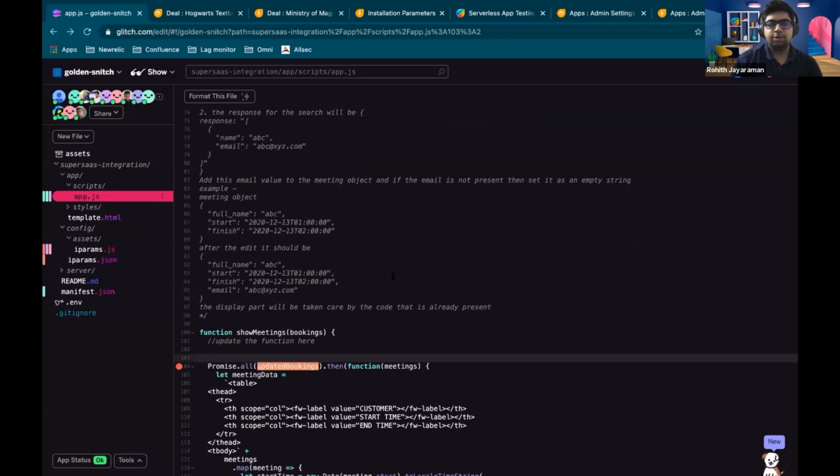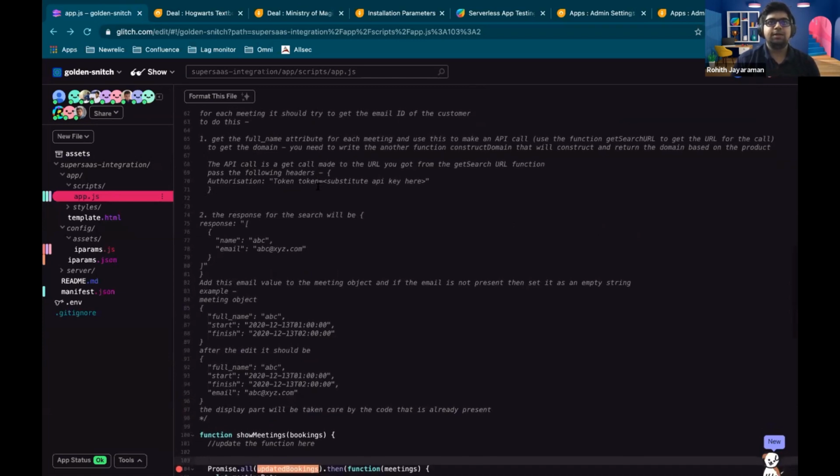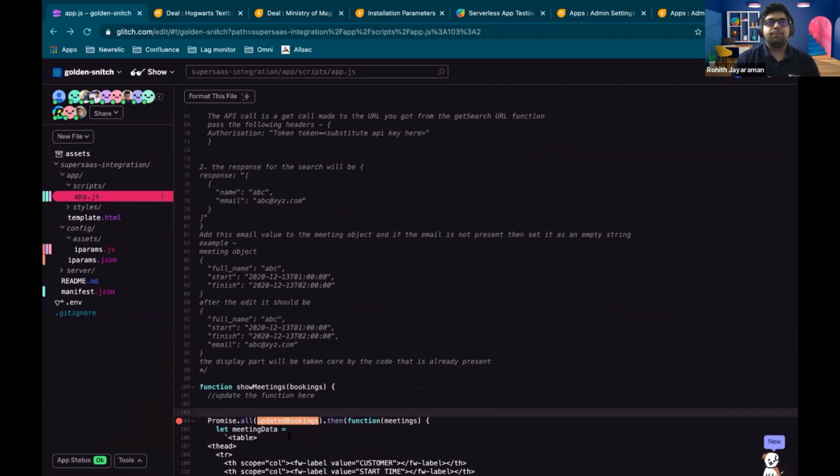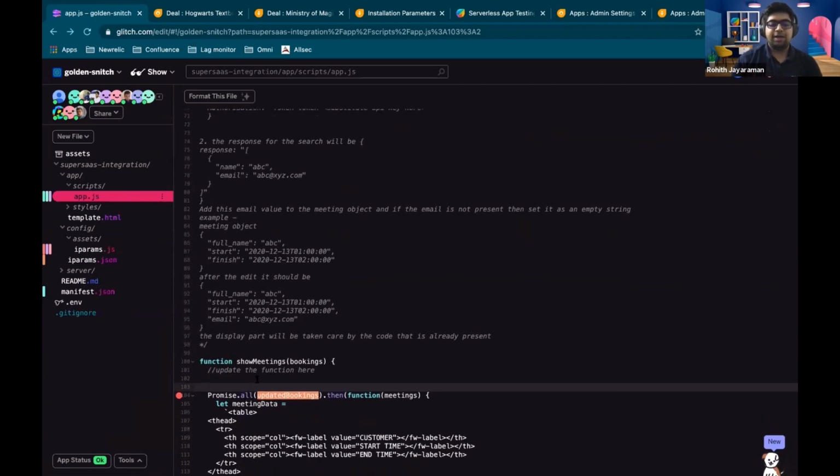We need to use the search API, and I've given you the details for that. We need to make a get call to the search API and try to find if there's a contact with the same name. If there is, we're going to get the email ID as the response.